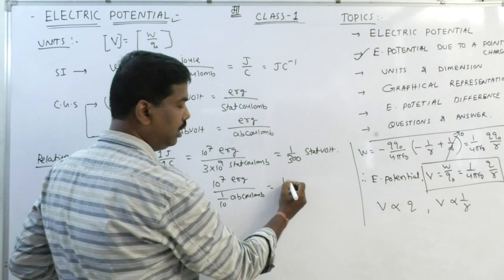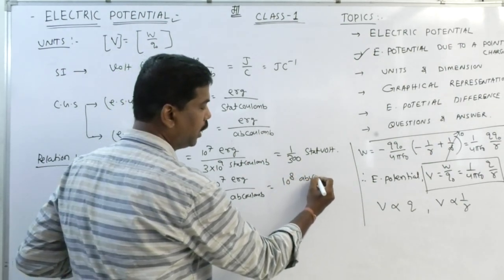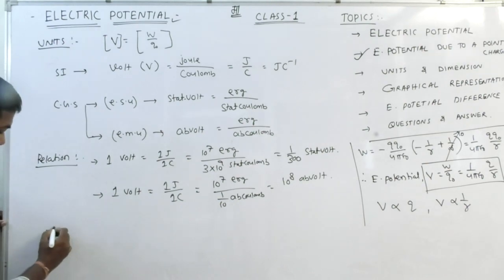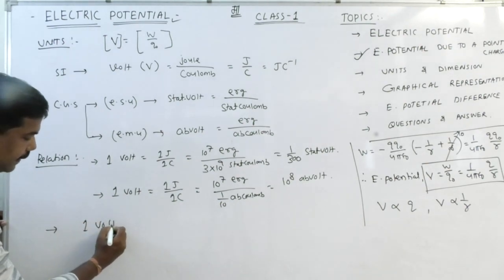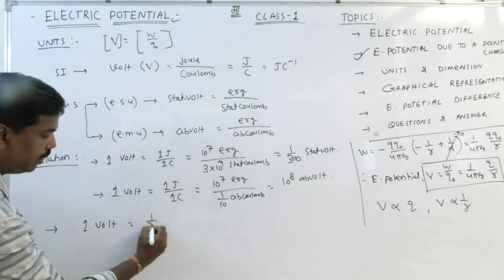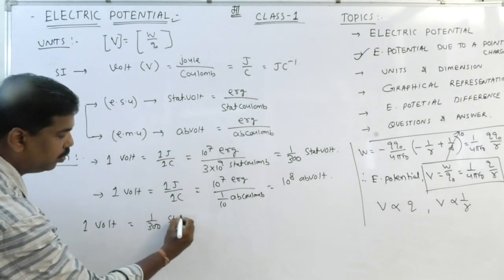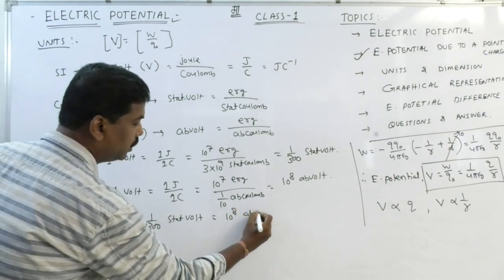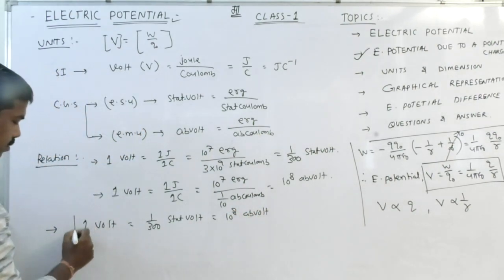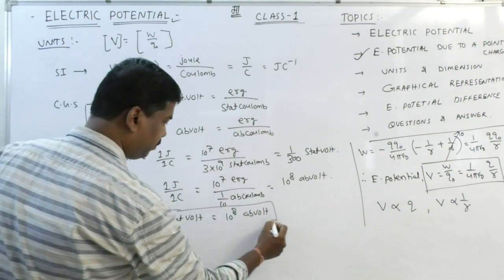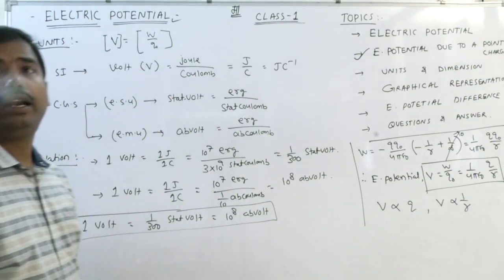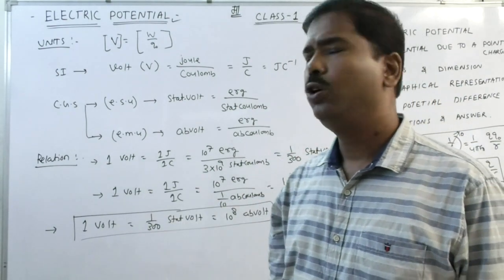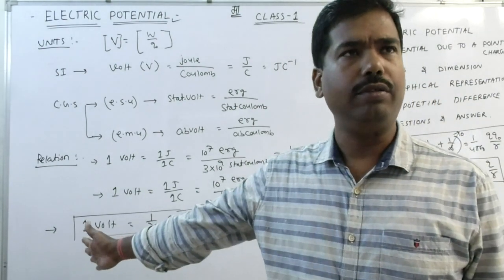It means 10 to the power 8 F volt. Clear? Or in short I can write 1 volt is equal to 1 by 300 statvolt, is equal to 10 to the power 8 F volt. Clear? This is the relation and also the units of electric potential. I hope this is the question in 2018 or 19.